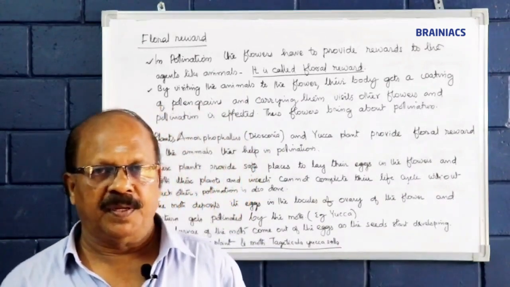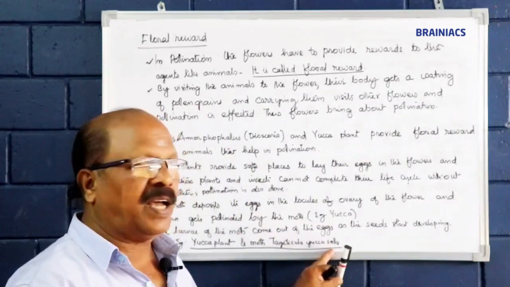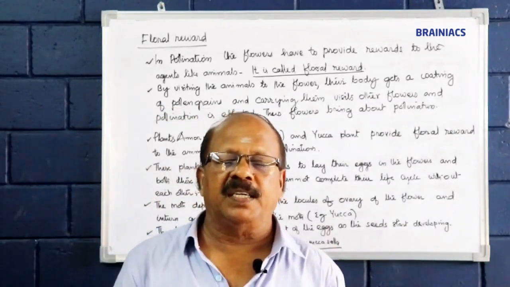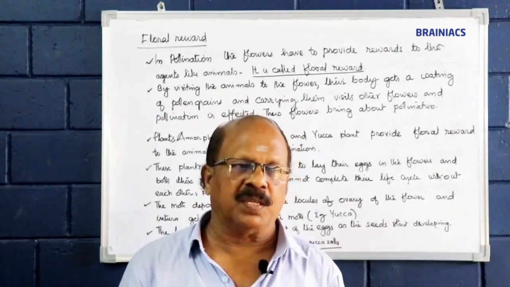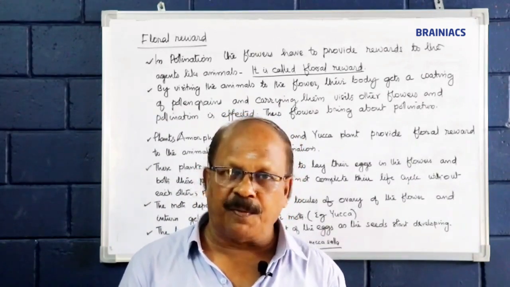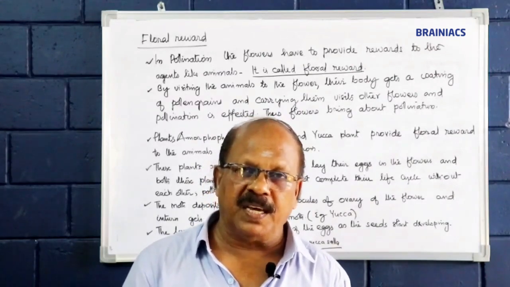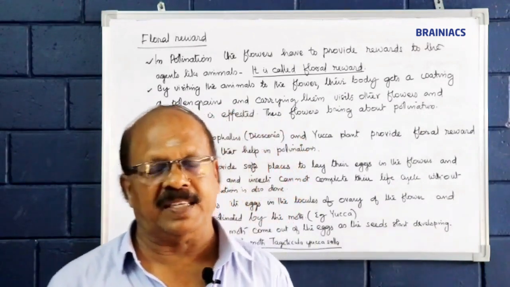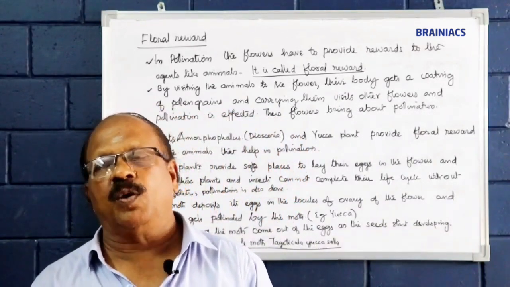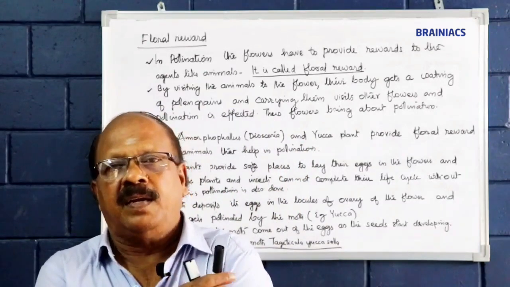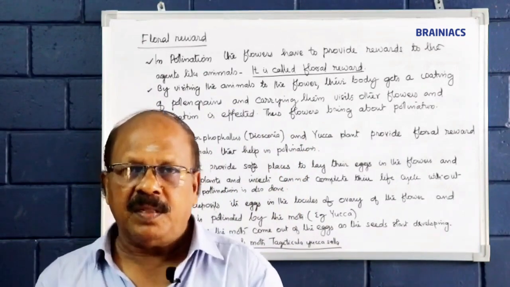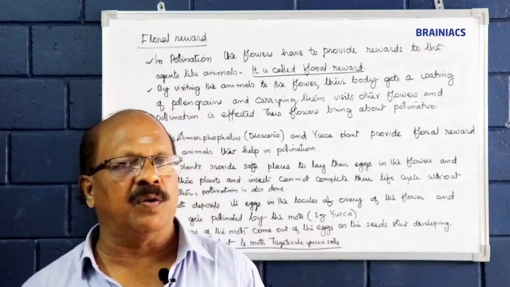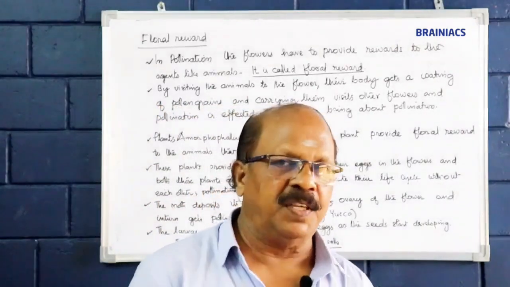The moth Tegeticula yuccasella, the name of the moth not given in your textbook, visits the yucca flower inquiring for a suitable place for laying their eggs. The locules of the ovary is a suitable place for them to lay their eggs. While they lay their eggs, pollination is also naturally occurring in the presence of this moth.